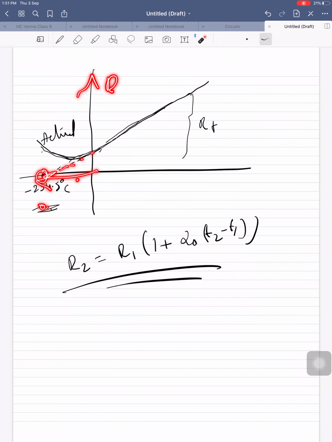This is resistance, this is temperature. So if you go to minus 234.5 degrees centigrade, the resistance of the conductor is 0. At that point the conductor is called a superconductor.